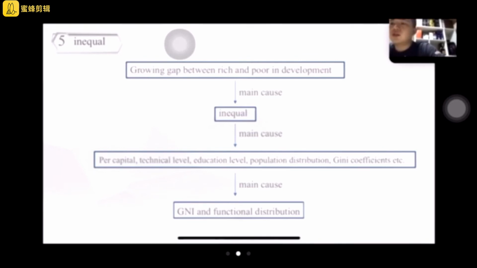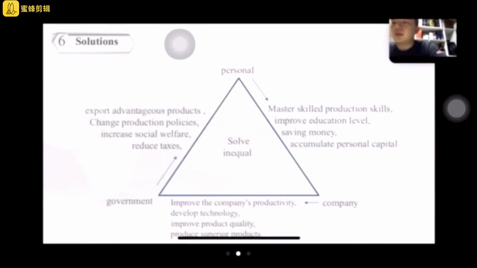GNI is the main cause of those problems. Faced with those problems and the competitive disadvantage, developing countries need to take the initiative to solve them.